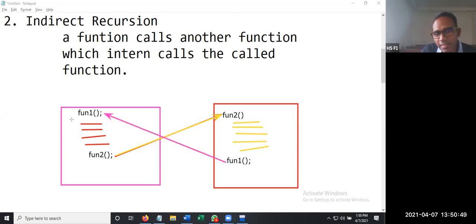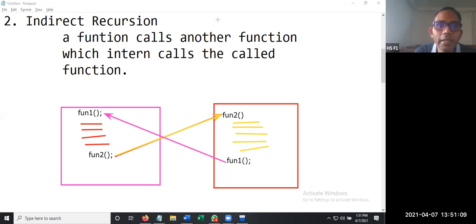Now this process that keeps on repeating is called indirect recursion. A function calls another function which in turn calls the calling function is called indirect recursion, and this leads to an infinite loop or a never-ending execution.